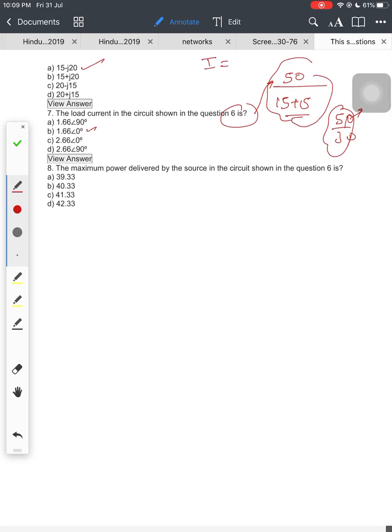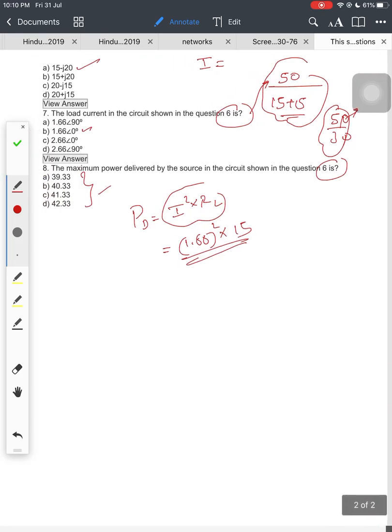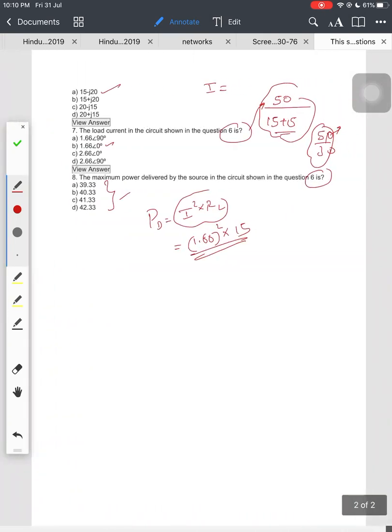The maximum power delivered by the source in the circuit shown. So what is the maximum power delivered? Maximum power delivered is equal to current I squared into load resistance, right? So what is the value of I here? 1.66 whole squared into load resistance 15. So calculate, and the answer will be here.